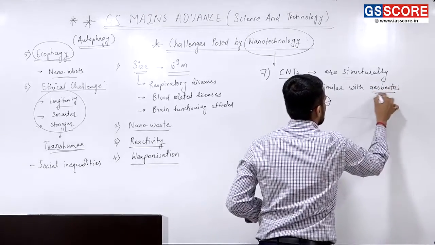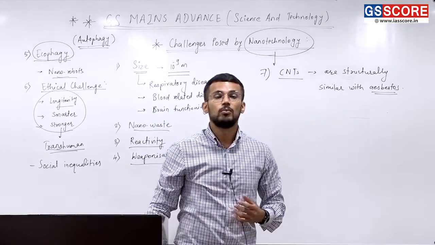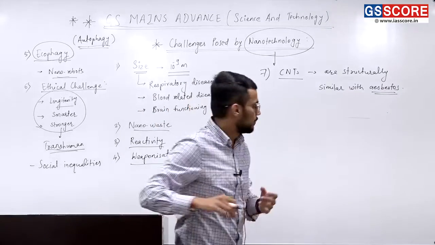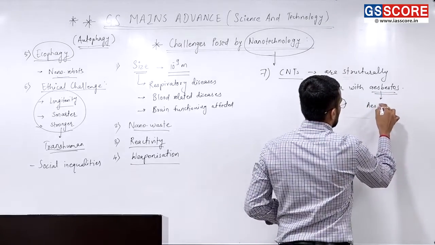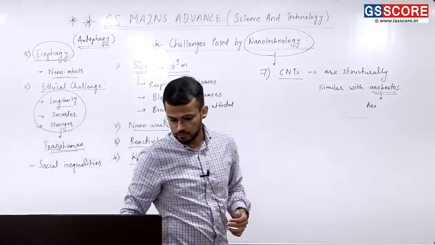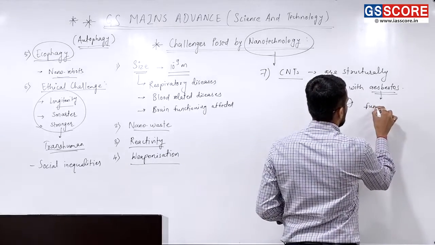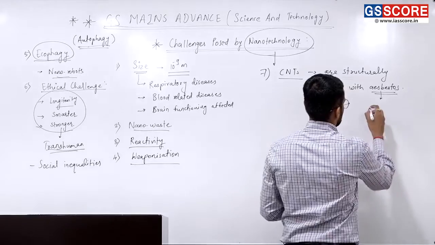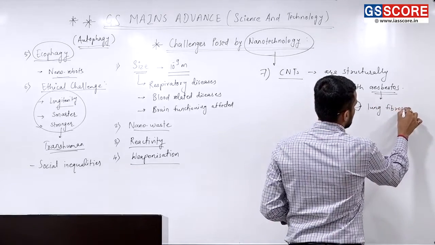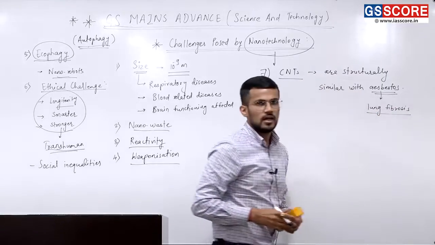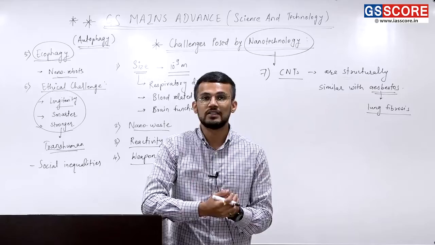If that is the case, asbestos is considered a kind of air pollutant, because asbestos leads to lung fibrosis. What is lung fibrosis? Lung fibrosis is a kind of respiratory disease where hardening of the lungs is seen.